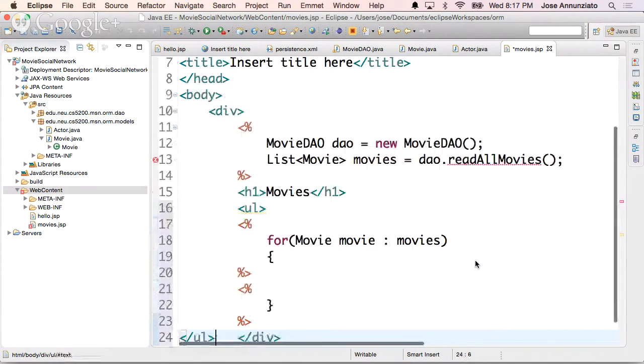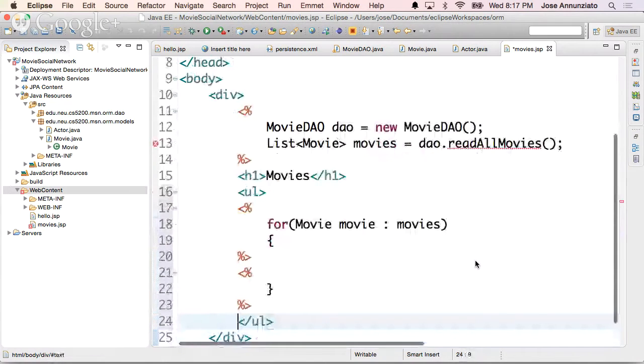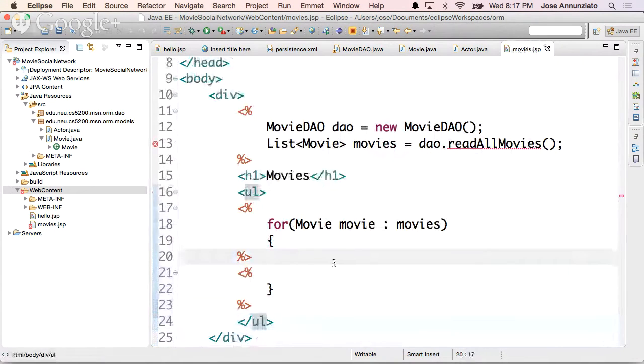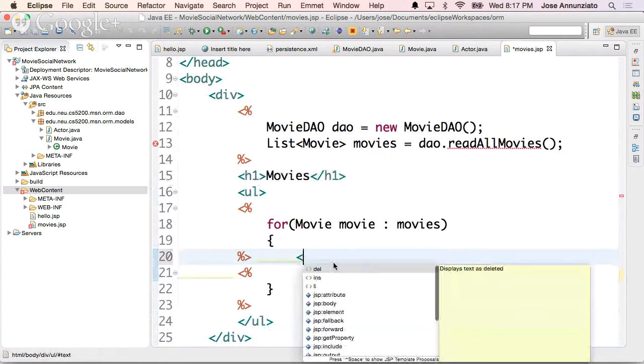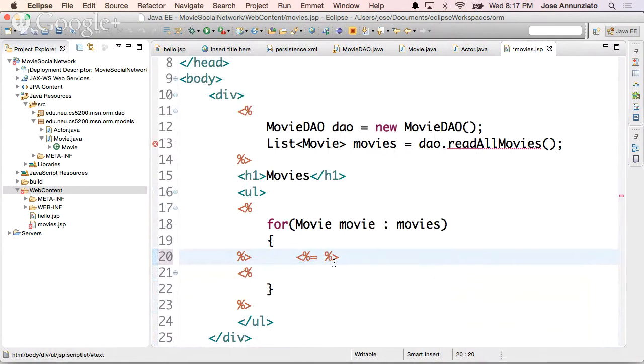Right? And I want to display it here as actually an LI, sorry, LI, and this will be movie.getTitle. See, it sees it.